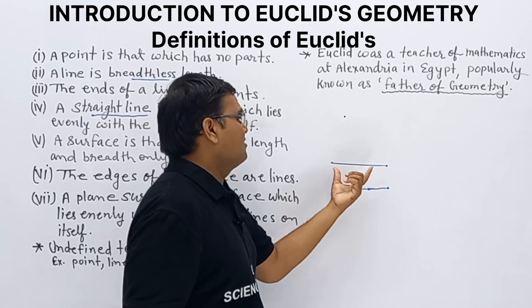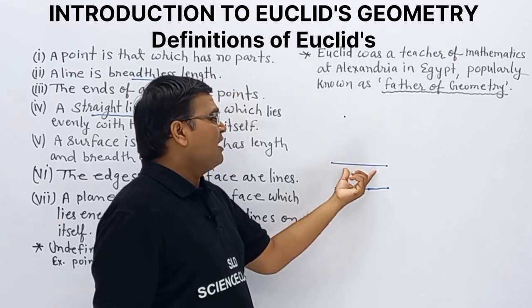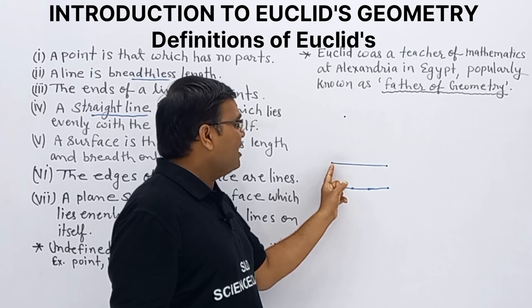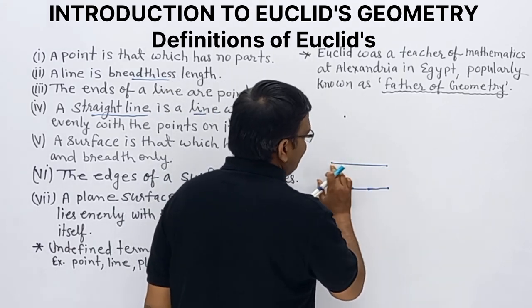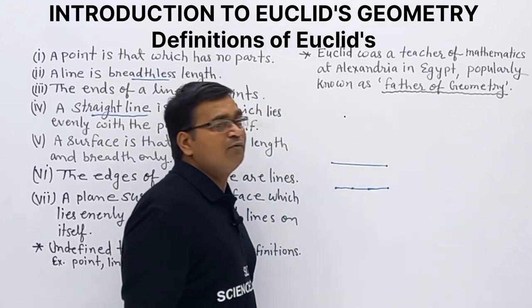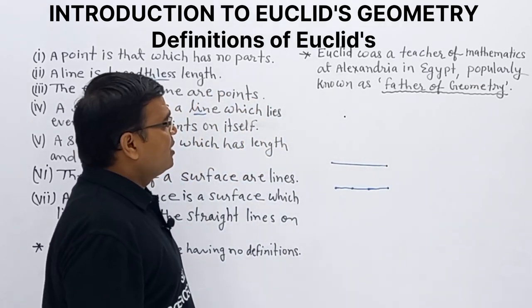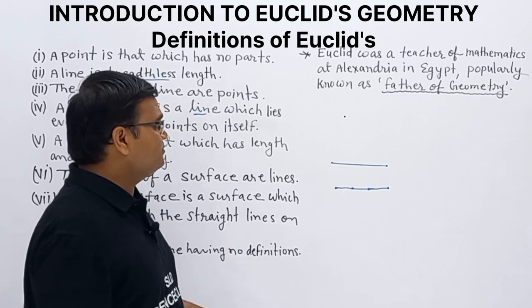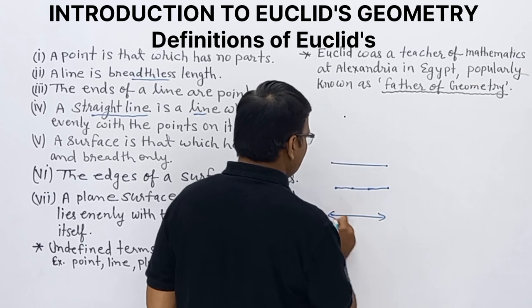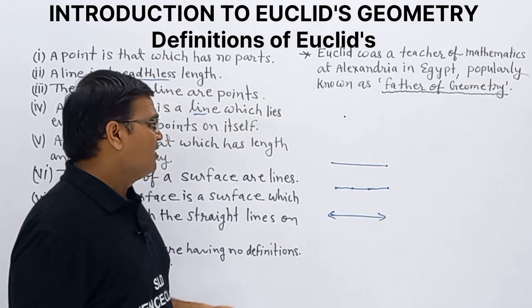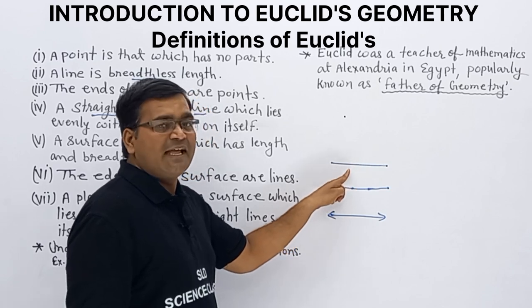Once we have end points of a line, we get a line segment. A line having no end point is called a line.